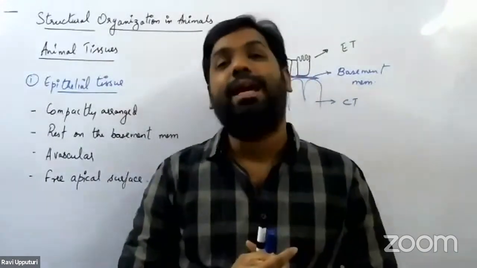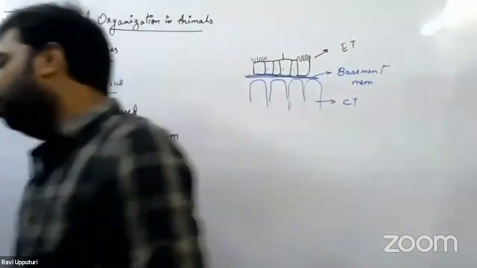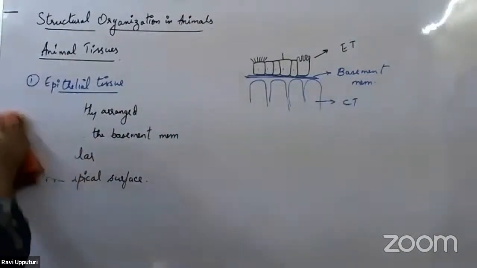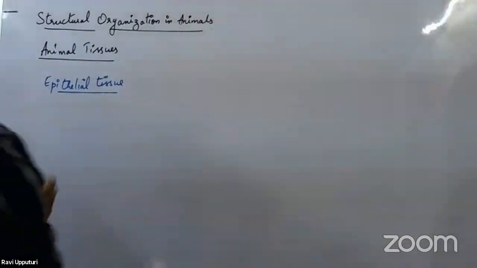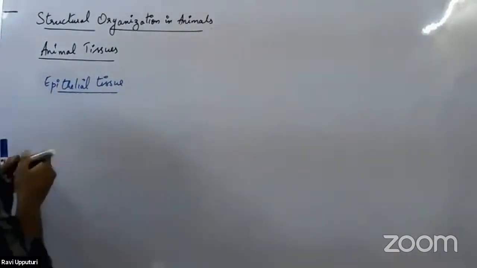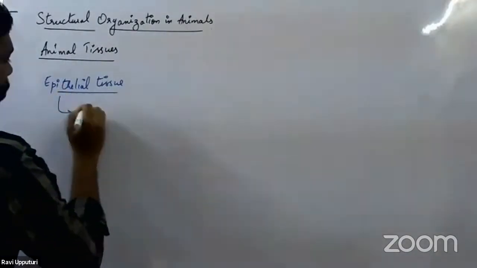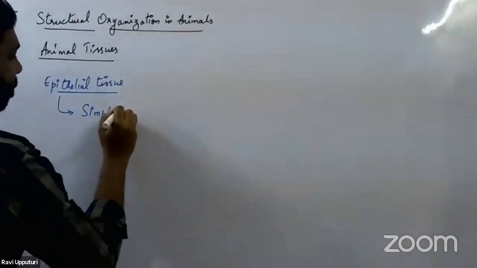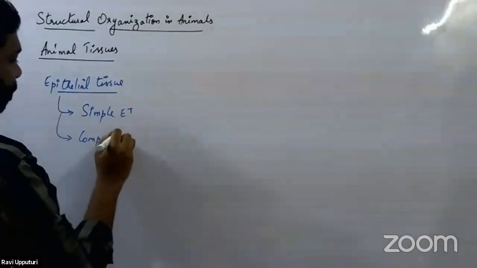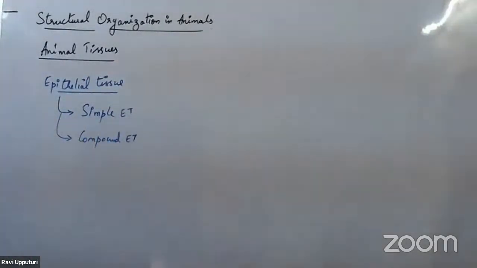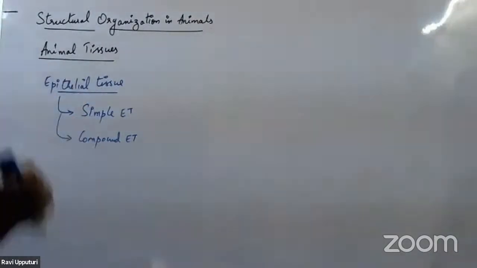So let's now take up the types of epithelial tissue. Epithelial tissue could be broadly classified into two categories based on the layers of cells that are present. The first one we would call simple epithelial tissue. The second one we would call compound epithelial tissue. So these are the two types of epithelial tissues we have.